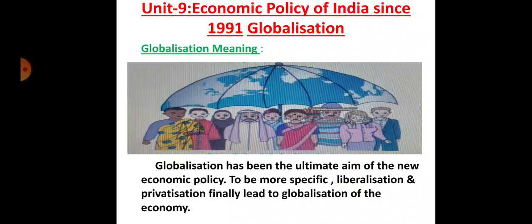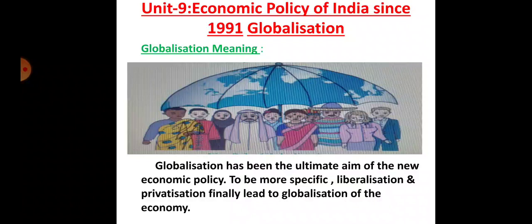In privatization, we know the importance of the private sector. The concept of privatization can be explained in two ways. In the narrow sense, privatization means the transfer of ownership from the public to the private sector. In the broader sense, it means the introduction of private management and control, with or without change in ownership of the enterprises. It means reducing the involvement of the public sector and increasing that of the private sector in economic activity. That is called privatization.